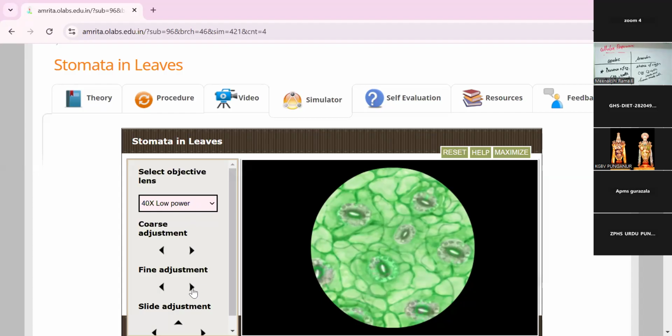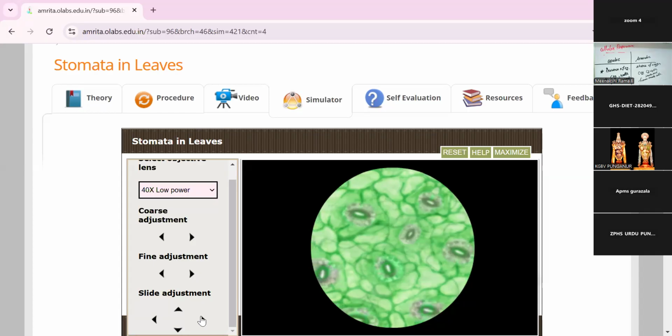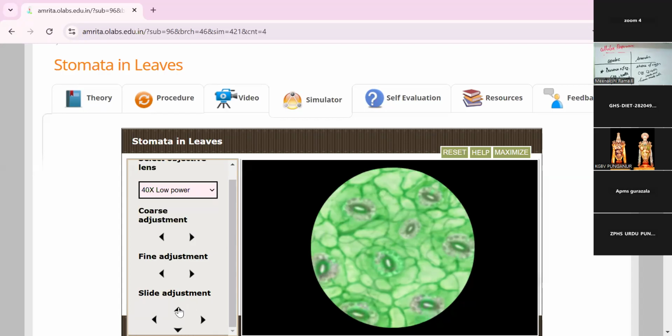So, is it clear, ma'am? This is the stomata part. Stomata means the tiny holes present in the leaf. With the help of the stomata, the air is circulated, and the water also evaporates in this area. Okay, and next one.